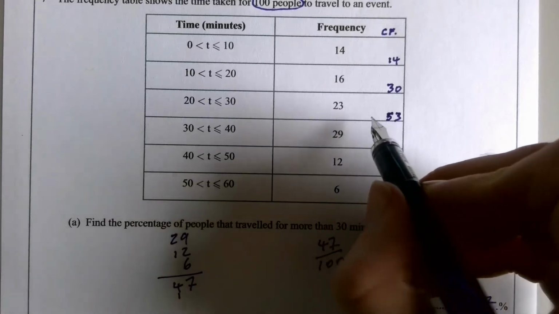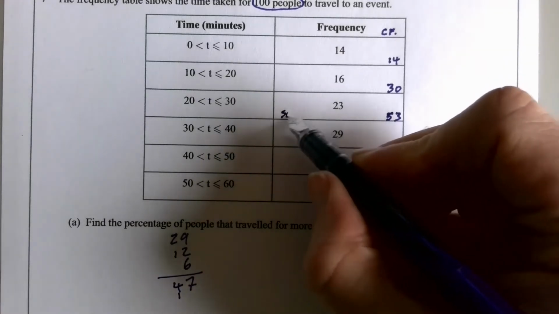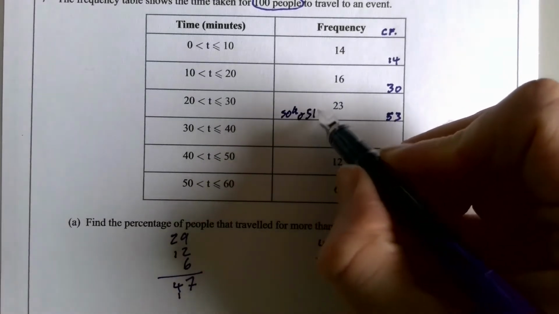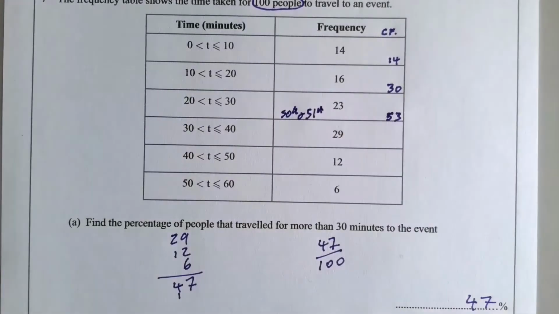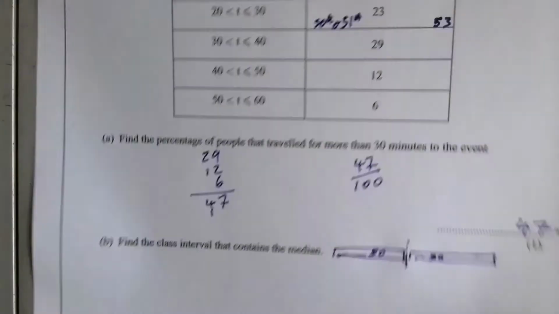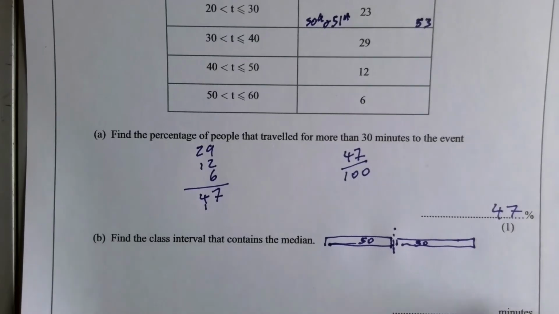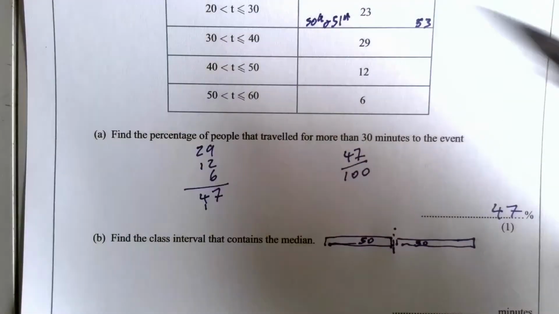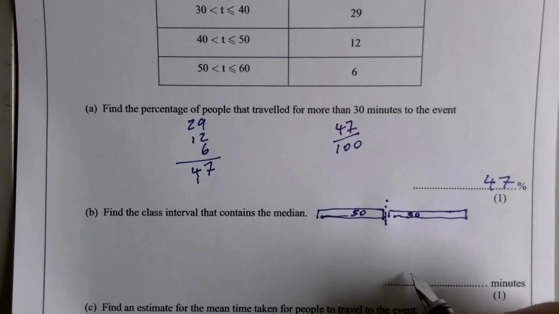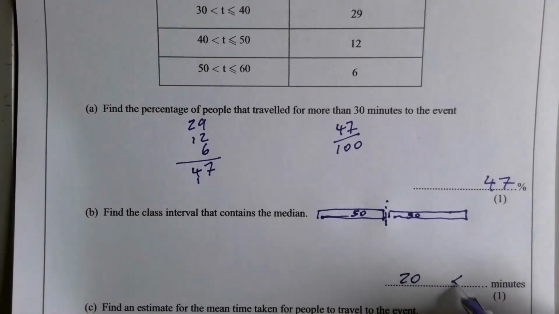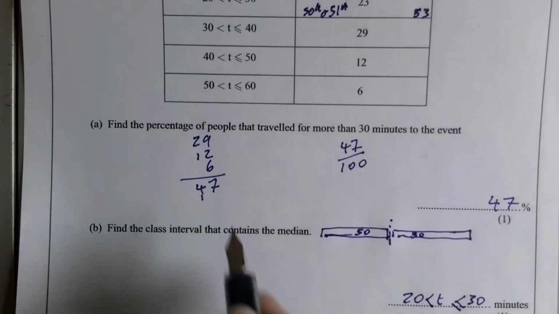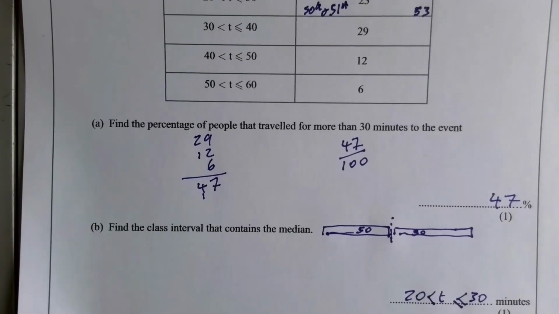But what we do know is that the 50th and 51st are both in this category. And when it says find the class interval, this is what it means. So we just write down 20 to 30, make sure we put that or equals bit in and just write it exactly the same way as we see it up there.